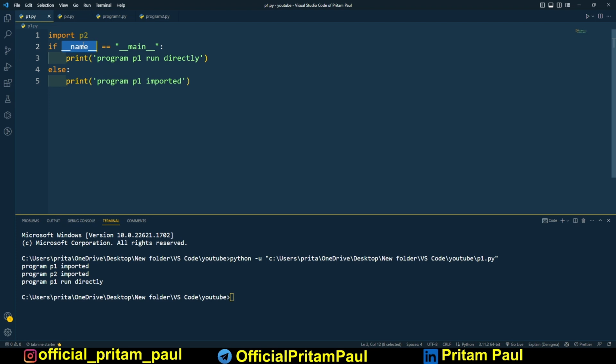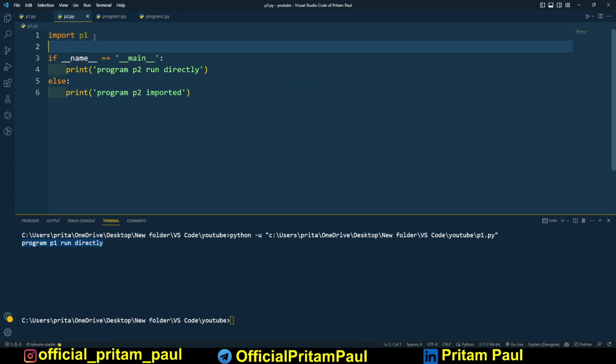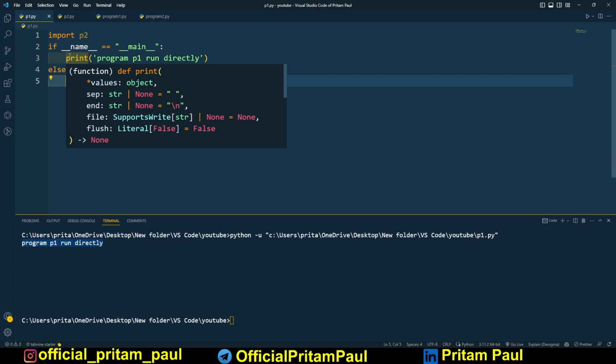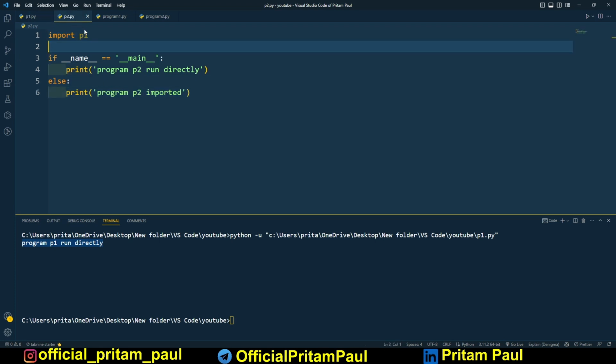Now, in the beginning when I ran this, let me comment this one and also this one. When I run this file, if __name__ == "__main__" was true because I was calling p1 directly. But in this case I'm importing the thing, and here also I am importing the thing. So there are some cascading, recursive calls happening, like here I am importing p2, and inside p2.